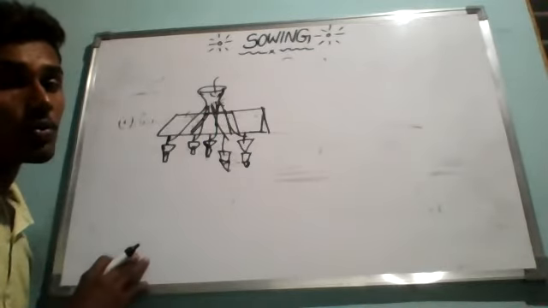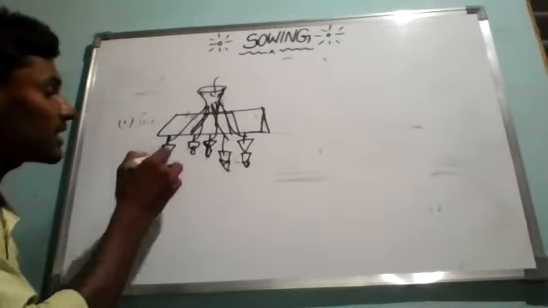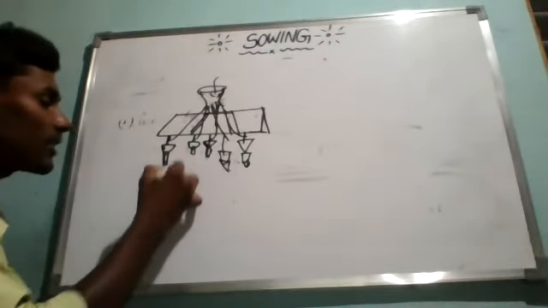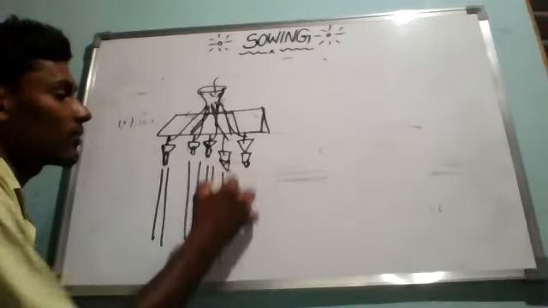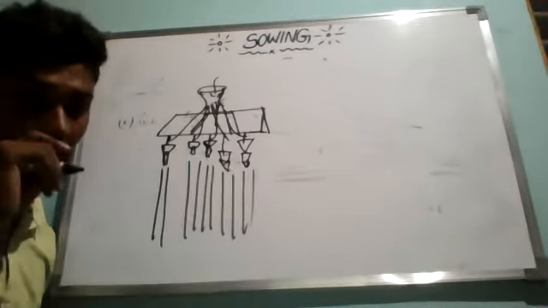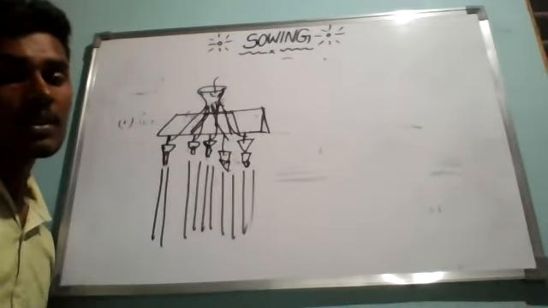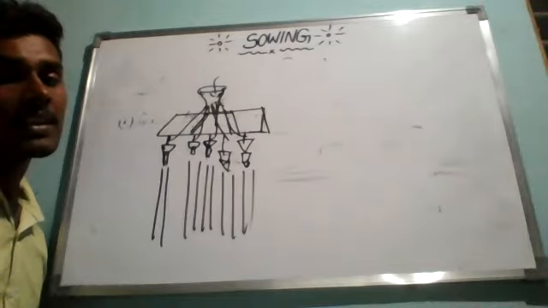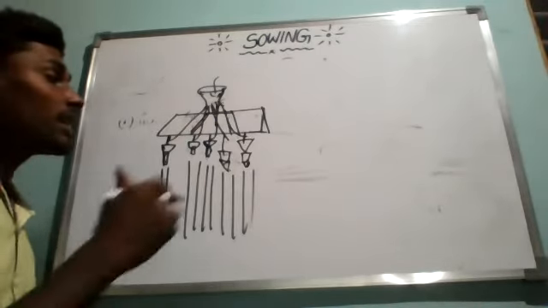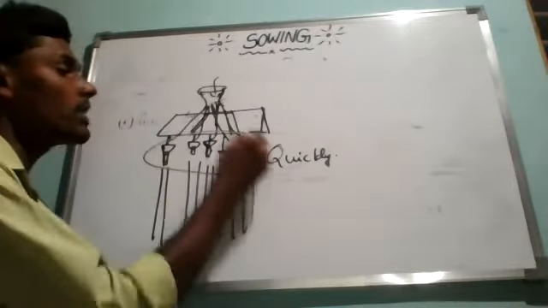Seeds get sown into 5 to 6 furrows of soil simultaneously. Each seed drill will make some kind of furrows. So at a time, what is going to happen? The 5 to 6 furrows of soil simultaneously, they will start sowing the seeds. So by using such a tractor driven seed drill, the sowing of seeds can be completed very quickly. This is a very quick process because it is having so many seed drills.